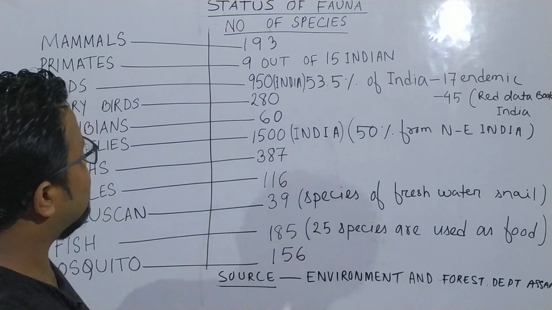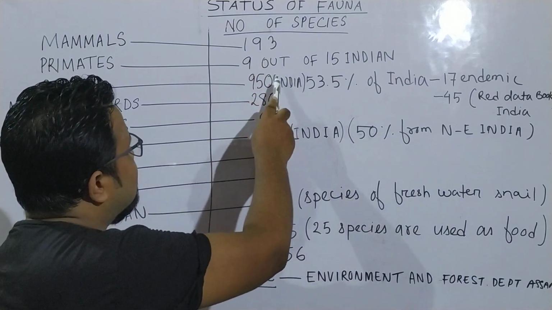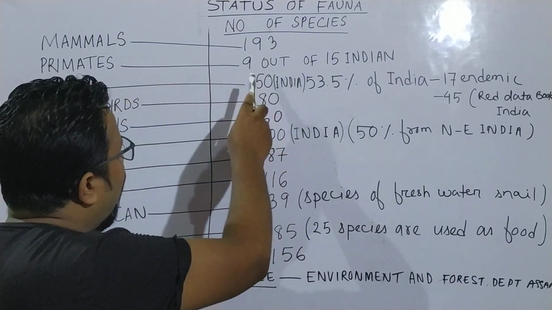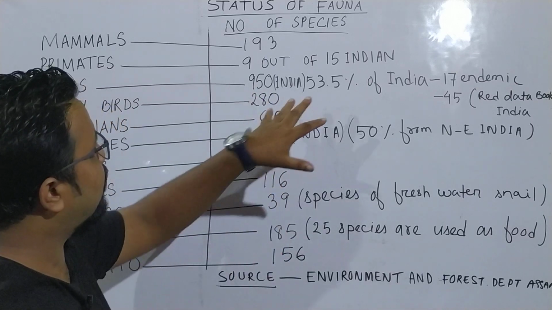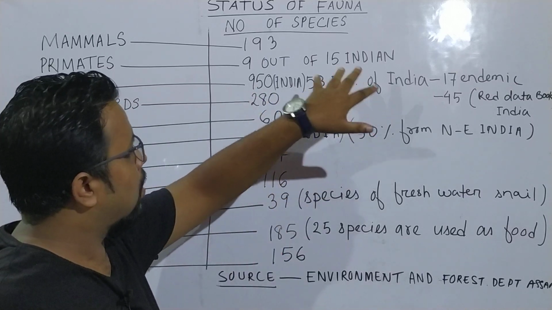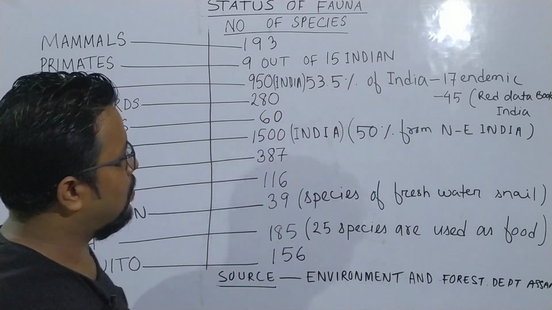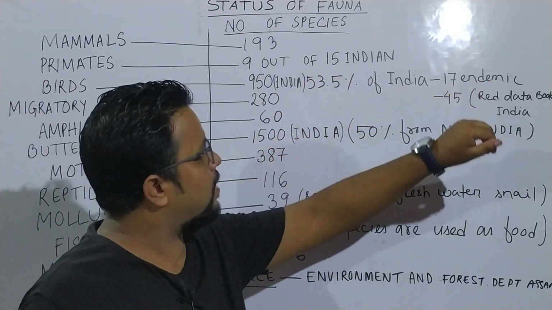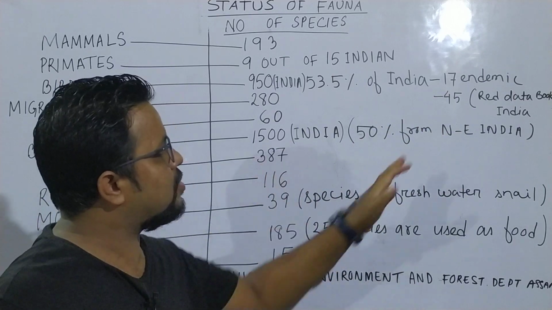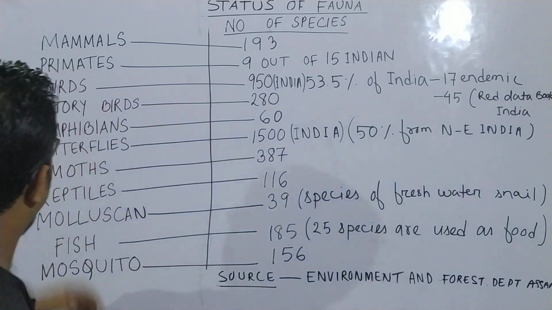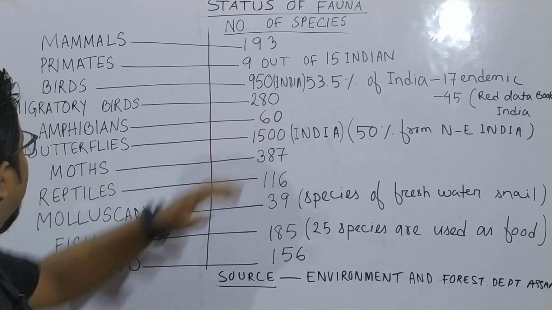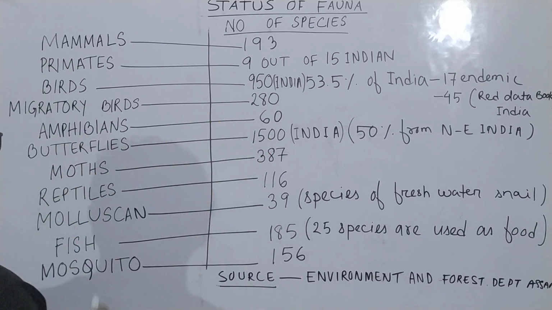Okay, that means the total number of species of birds all over India is 950. Out of that, 53.5% is found in Assam. And 17 is endemic. 45 is in the list of Red Data Book of India. Okay, next migratory birds is 280, amphibians is 60, butterflies.